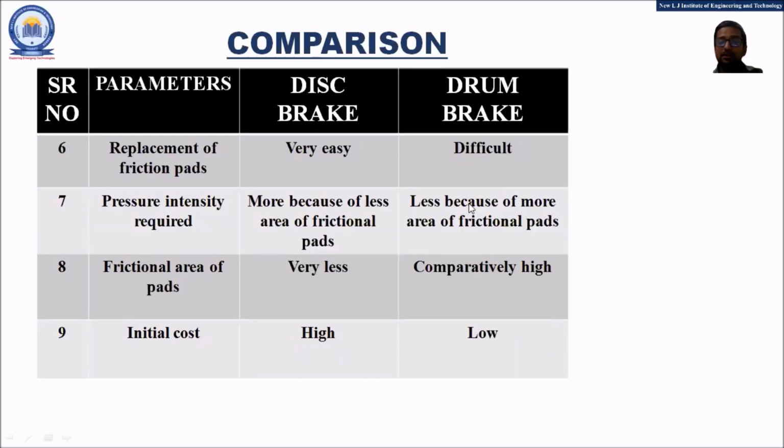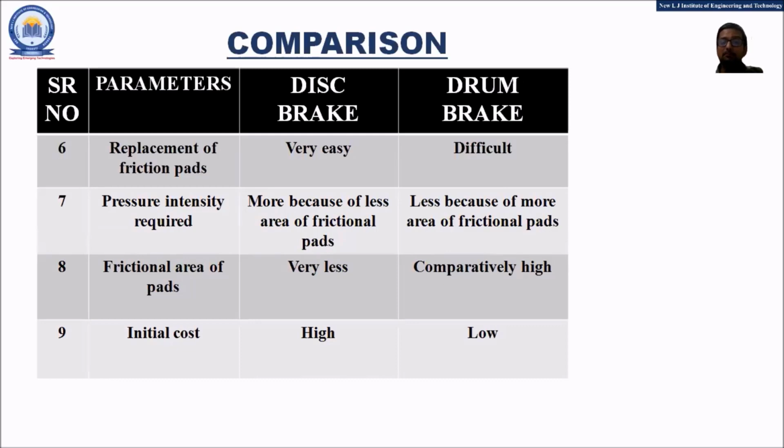Let us proceed further with some more points. The replacement of the friction pads. In the disc brake, since it is simple in construction and design, the replacement of the pads is very easy. But in the drum brake, because of the complex construction, it is difficult to replace.